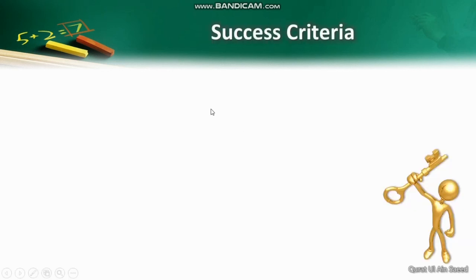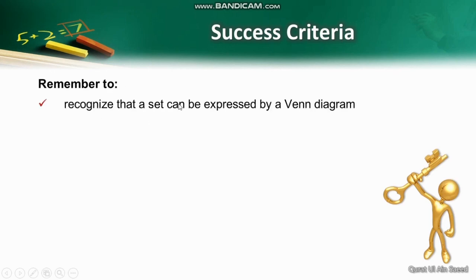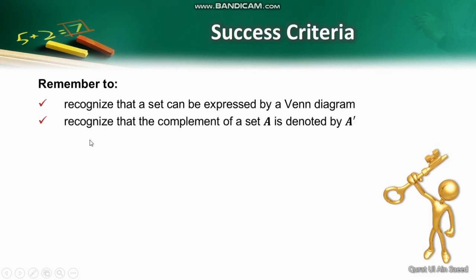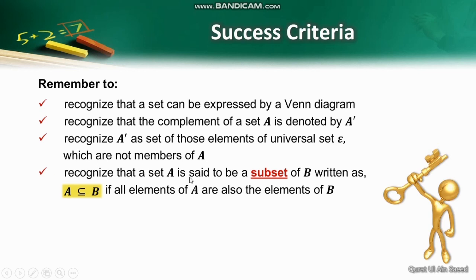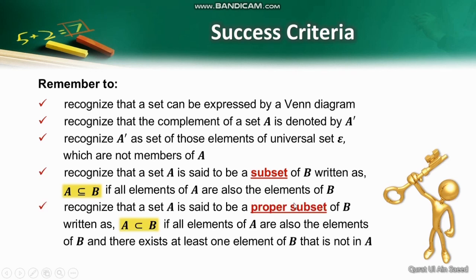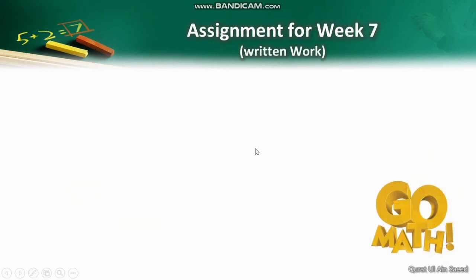Before starting the written work, keep these points in your mind. Remember to recognize that a set can be expressed by a Venn diagram. Recognize that the complement of a set A is denoted by A prime. Recognize A prime as the set of those elements of the universal set which are not the members of A. Recognize that a set A is said to be a subset of B if all elements of A are also the elements of B. Recognize that a set A is said to be a proper subset of B if all elements of A are also the elements of B and there exists at least one element of B that is not in A.